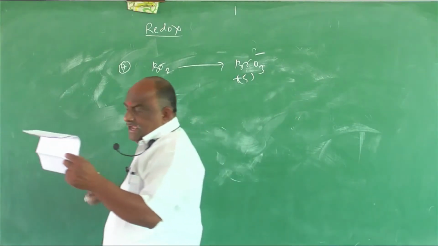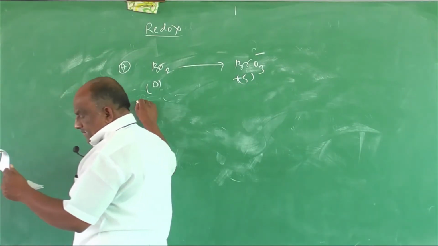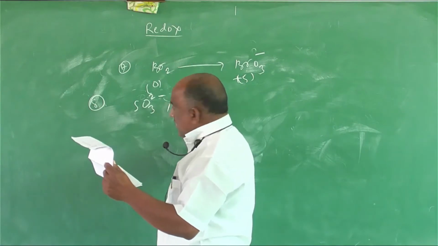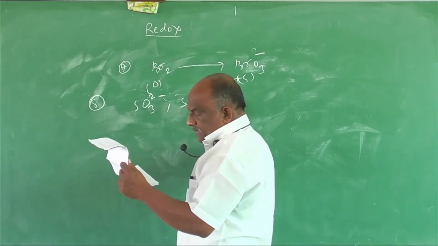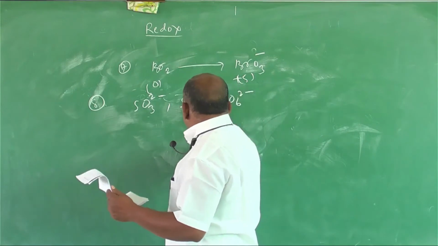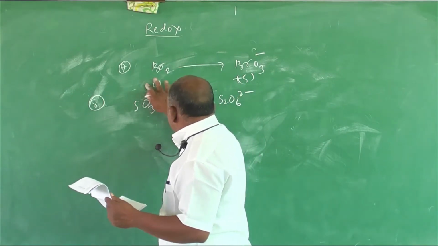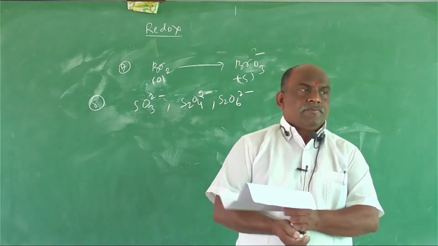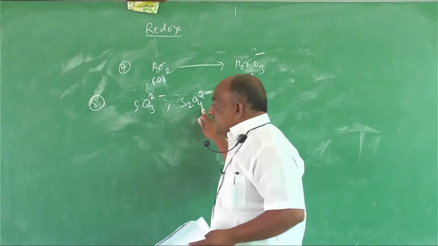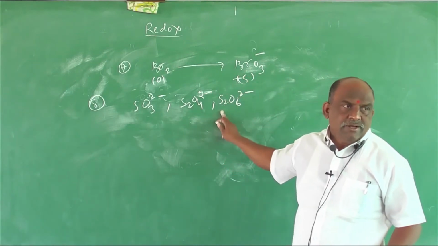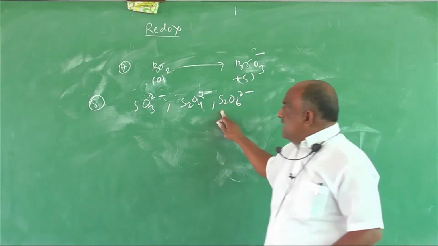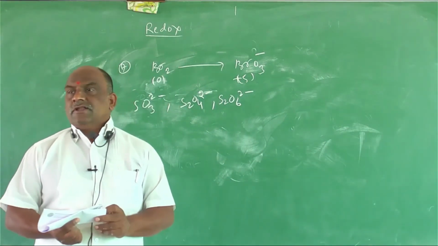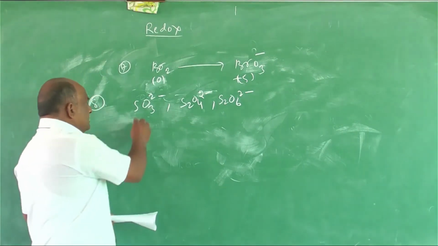And next, question number 8. SO3 2 minus, S2O4 2 minus, S2O6 2 minus. Clear? What will be the oxidation states of sulfur and what will be the order? Which order is right, which order is wrong? So how to calculate the oxidation state of sulfur in this example?